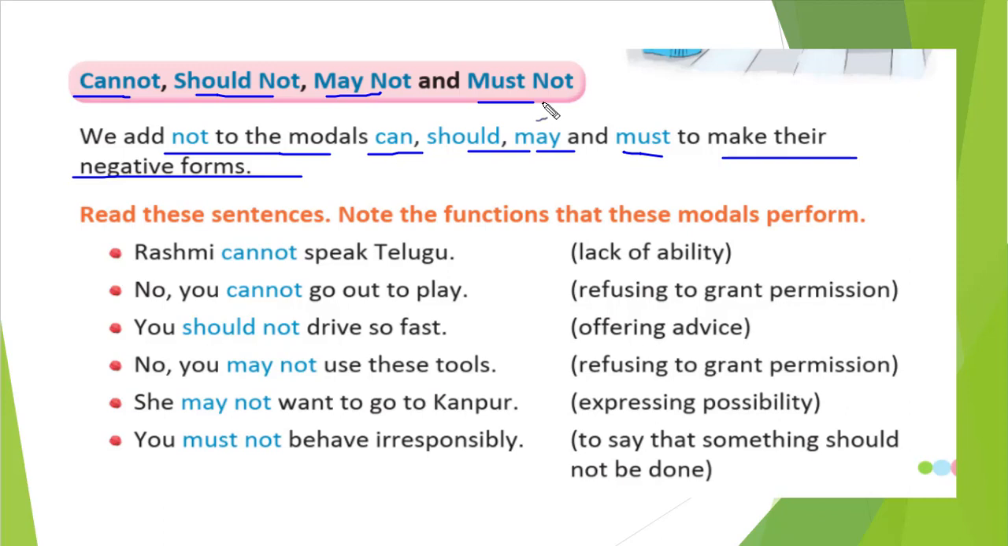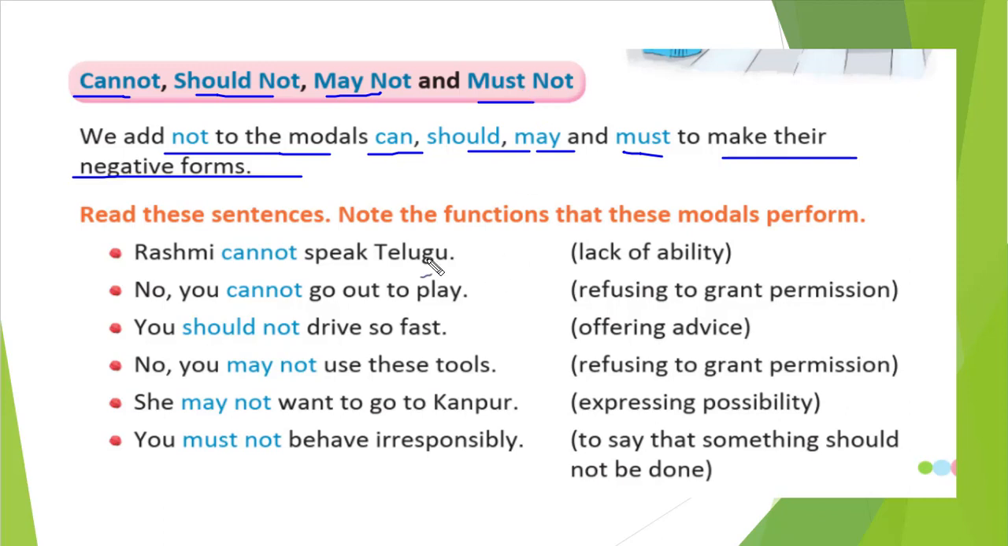Rashmi cannot speak Telugu. I cannot speak Telugu. Lack of abilities. No, you cannot go out to play. Refusing to grant permission. You should not drive so fast. Offering advice. No, you may not use these tools. Refusing to grant permission. She may not want to go to Kanpur. Expressing possibilities. You must not behave irresponsibly, to say that something should not be done.